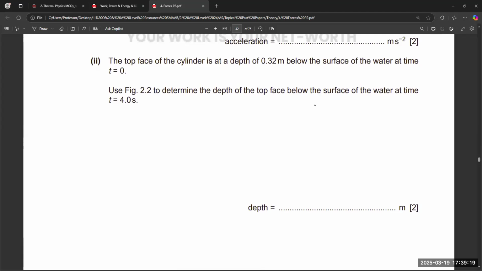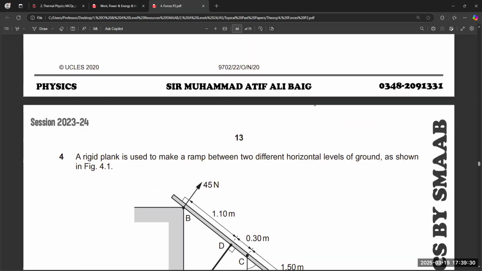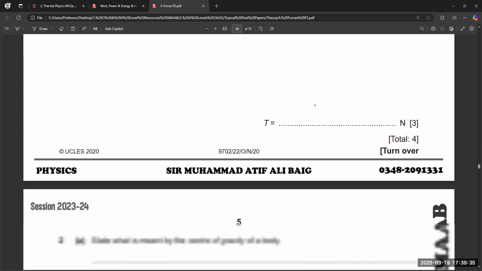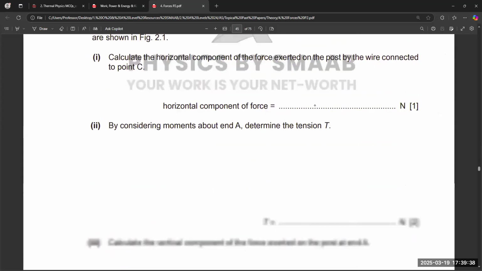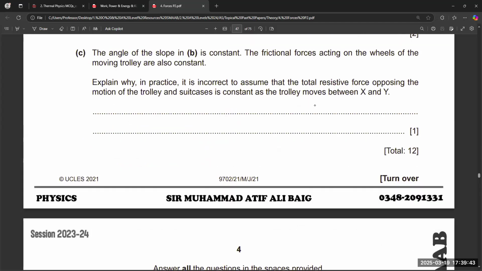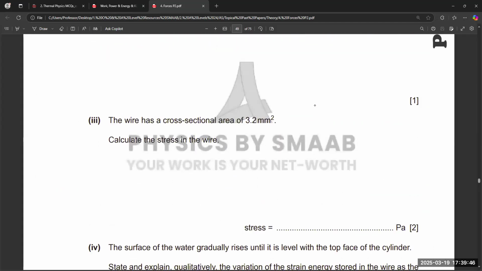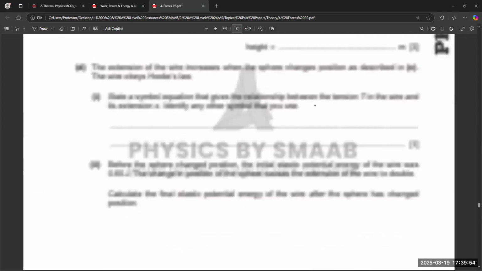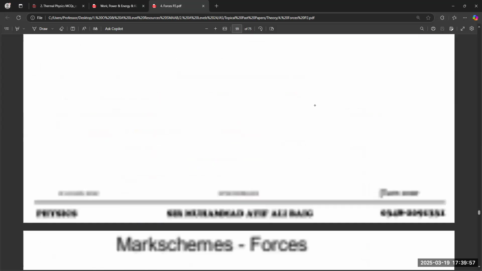Because mostly you will get questions related to the turning effect of forces, and related to upthrust, work, power, energy concepts, density, like that. Like you can see, this question is also from the same idea. This is also the same. So mostly you will get the same type of question. Okay, what is the latest question in this file? Okay, this one.